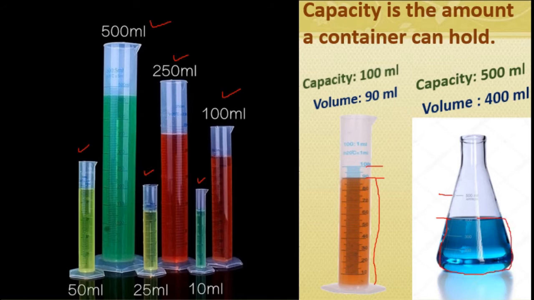That is volume. And the capacity is up to here. This is up to capacity. This much is empty here. 100 ml is empty. Got this, students? Again I will tell you. Capacity means the amount a container can hold, and the liquid up to what we have taken, that is the volume of that liquid. That is the main difference between volume and capacity.